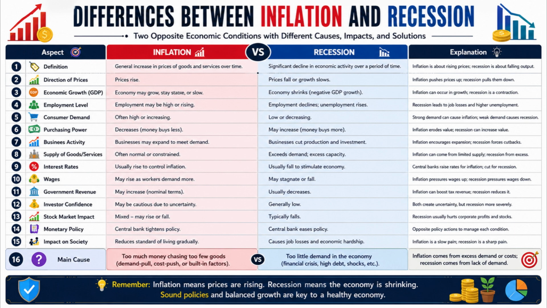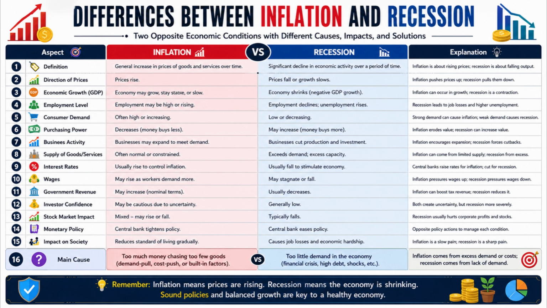Number 7. Businesses often expand production to meet rising demand during inflation, whereas businesses usually cut production and investment during a recession. Number 8. Inflation may result from shortages or constraints in the supply of goods and services, whereas recession often leads to excess production capacity and unused resources.